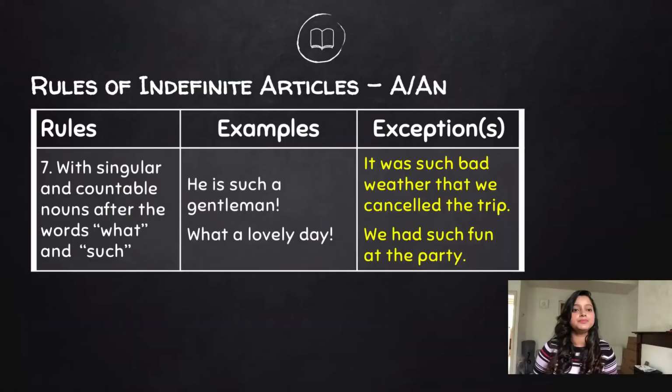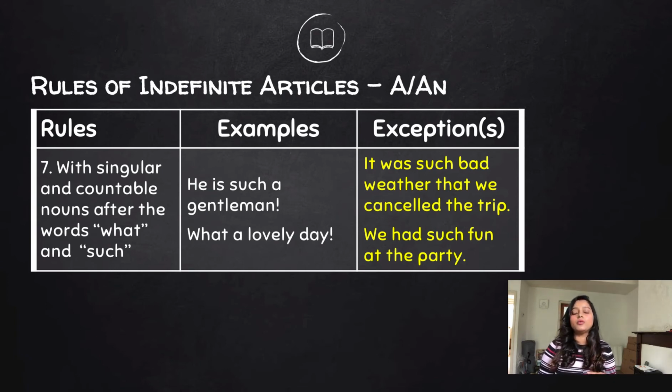Now after these words, when there is a singular countable noun, you have to use a before that noun. After these 2 words, such and what. Example, he is such a gentleman. Okay, such a gentleman. Again, what a lovely day. What a lovely day. So after such and what, there are two countable nouns in singular form again. For example, a gentleman and a day. So such a gentleman and what a lovely day.